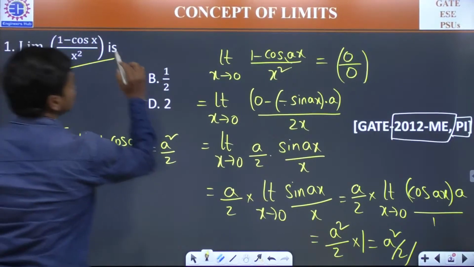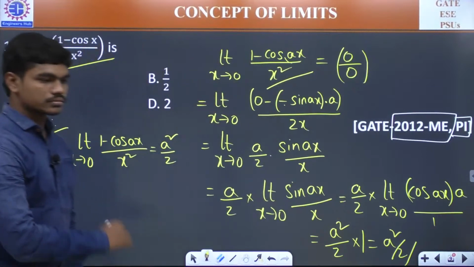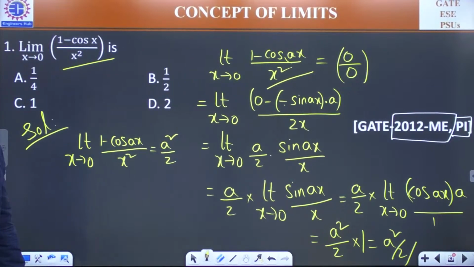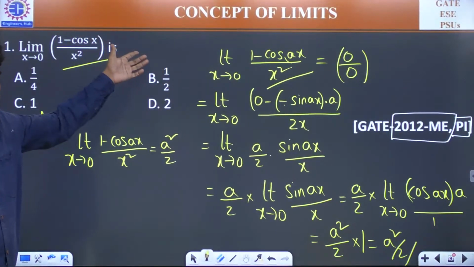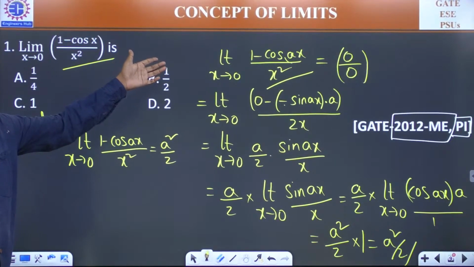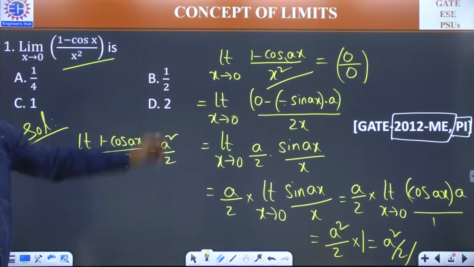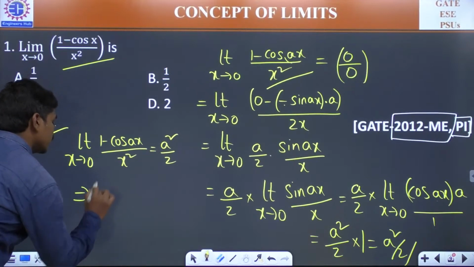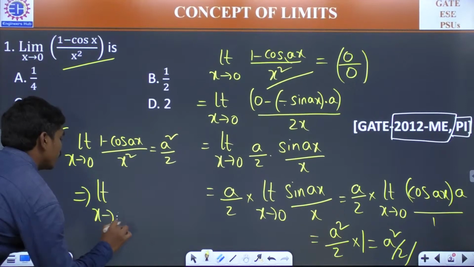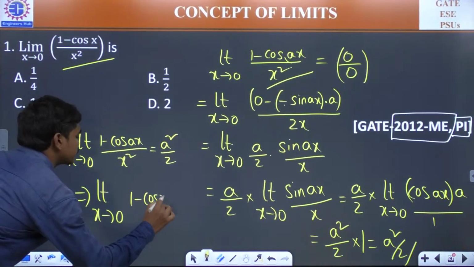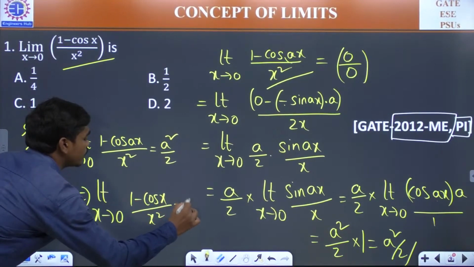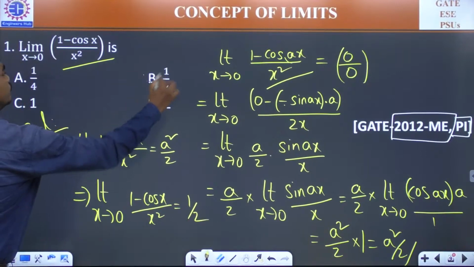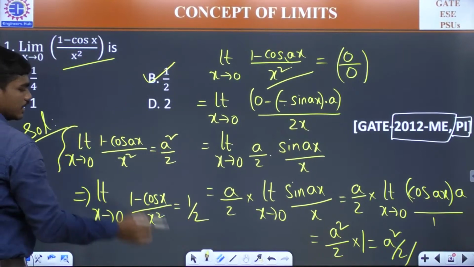If you compare this with this, tell me, what's the value of a when you compare these two? 1, correct? So this implies limit x tends to 0, 1 minus cos x by x square is equal to 1 by 2, and the answer is B. And this formula has to be noted.